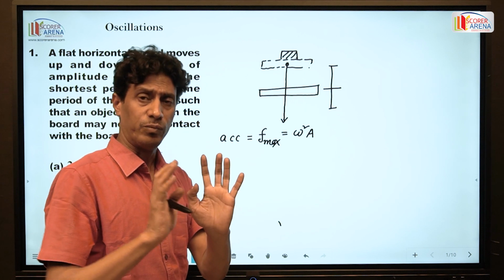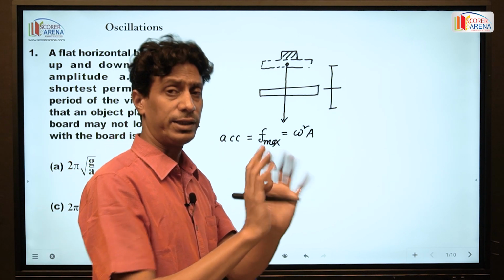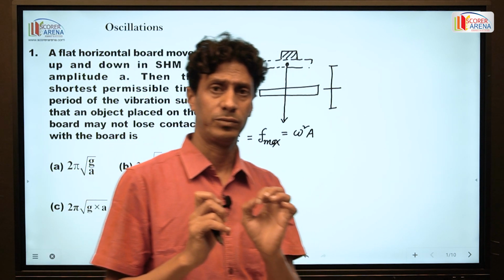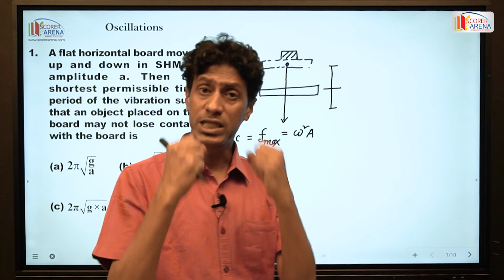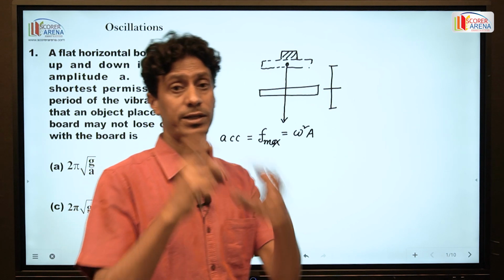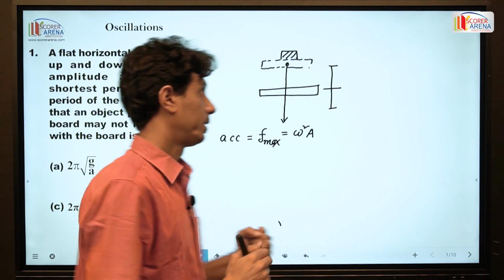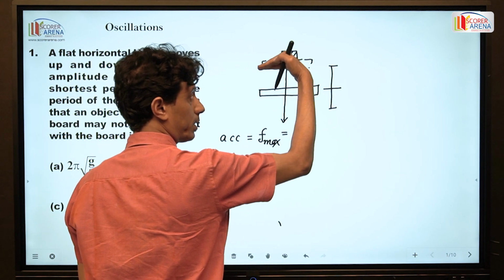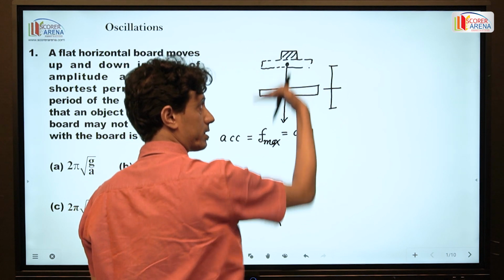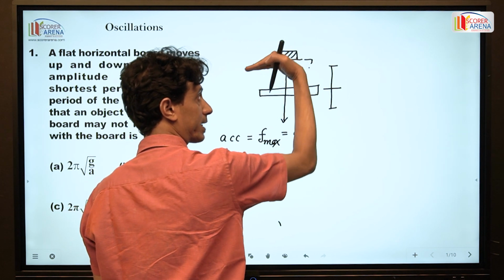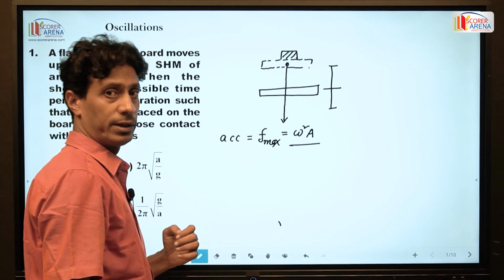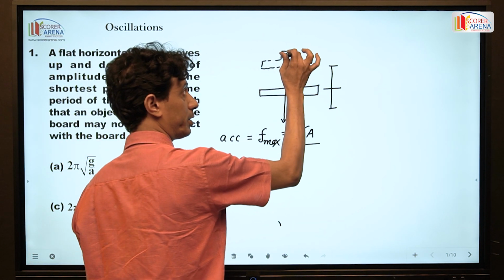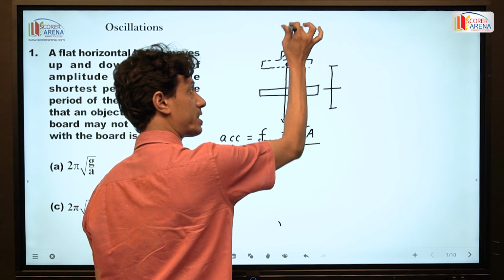Any frame moving with an acceleration is known as a non-inertial frame, and any body kept on it experiences a pseudo force opposite to the acceleration of the frame. Since this board is in simple harmonic motion with acceleration omega square A at the extreme positions, a body kept on it experiences a pseudo force.